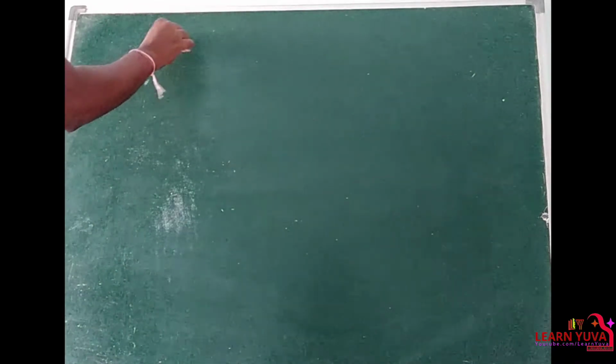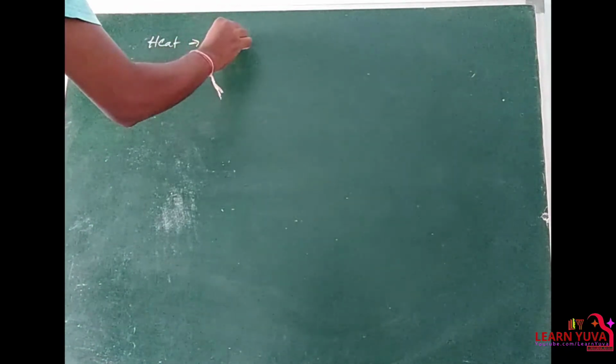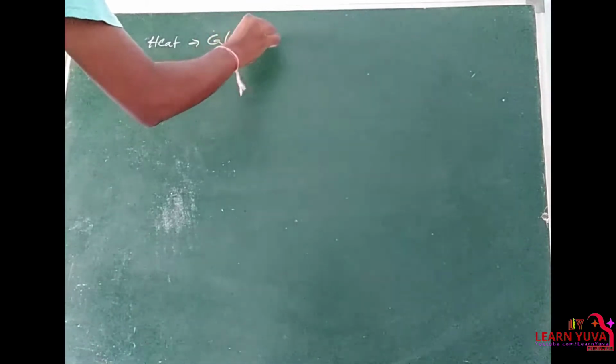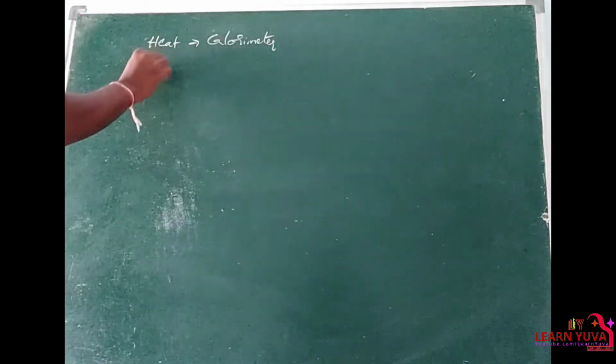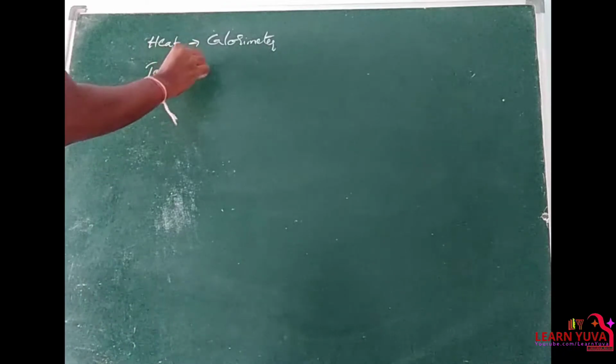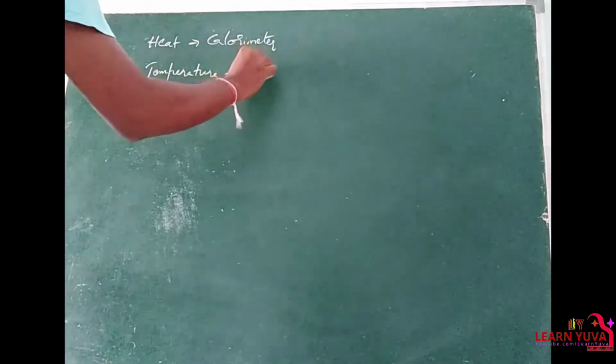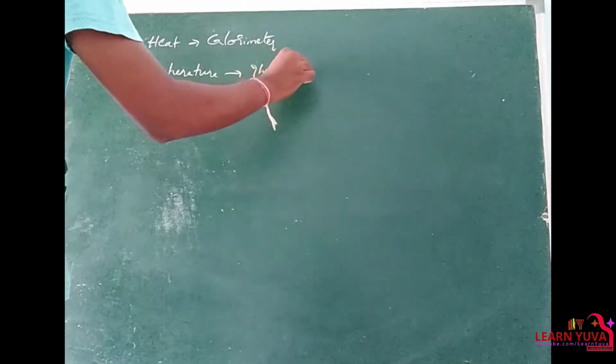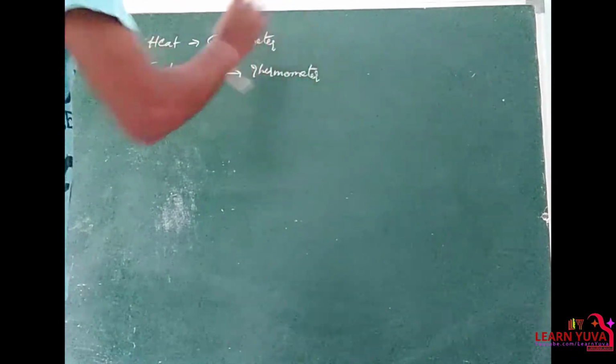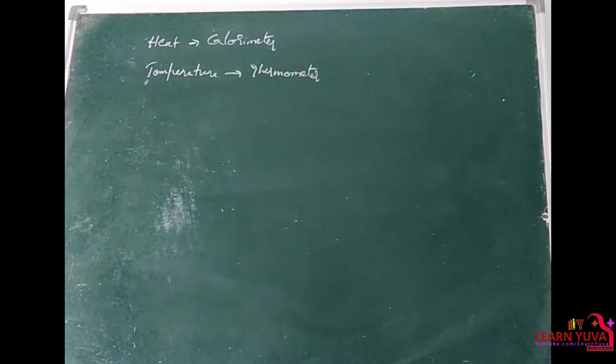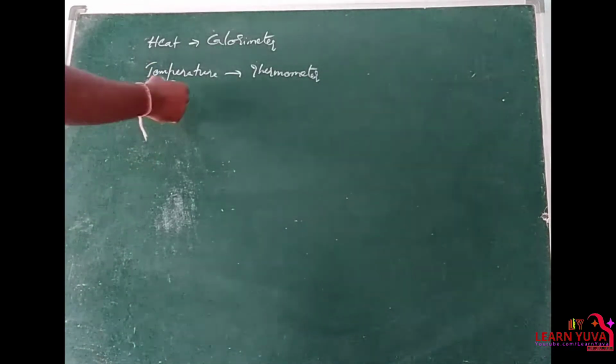To measure the heat, there is a device known as calorimeter. And to measure the temperature, there is a device nothing but thermometer. Right? Calorimeter is the device which is used to measure the quantity of heat transferred. Whereas the thermometer is the device which is used to measure the temperature.